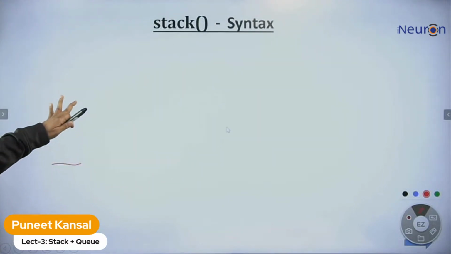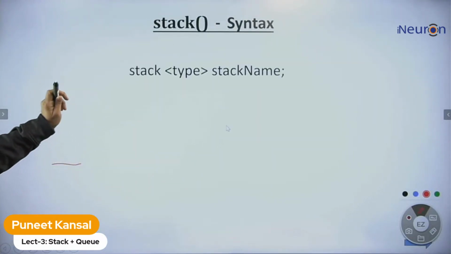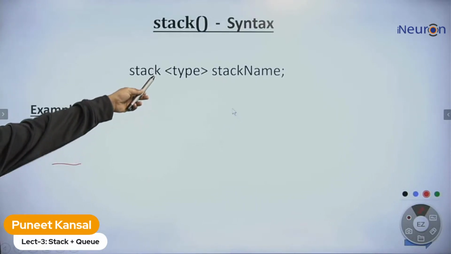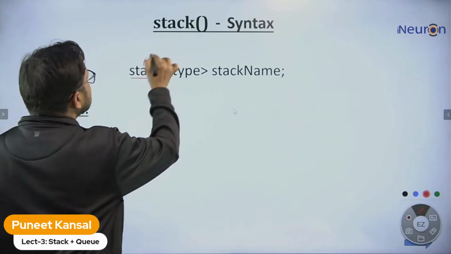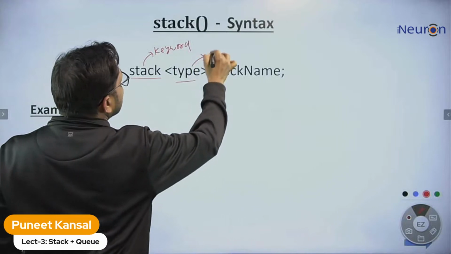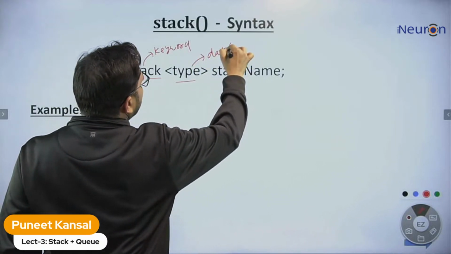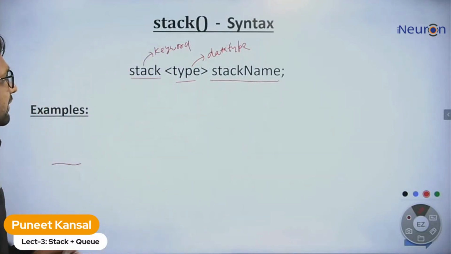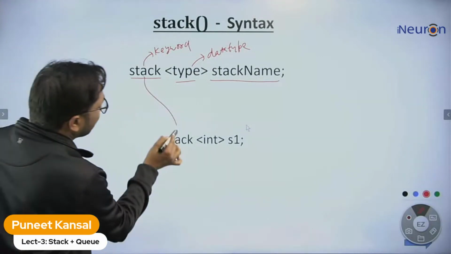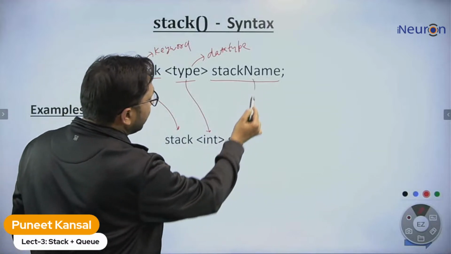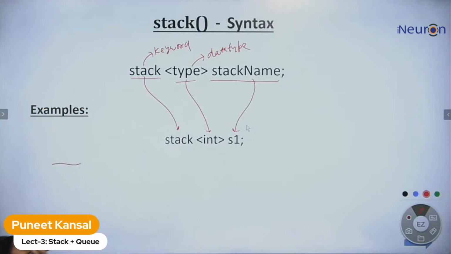Now let's see the syntax. This is the syntax for the stack, how we declare the stack. This is a keyword. This is the data type, what type of data the stack will store. This is the name of the stack, whatever you can give. For example, this is the keyword, the data type is integer, so this stack will store integers, and the name of this stack is S1.